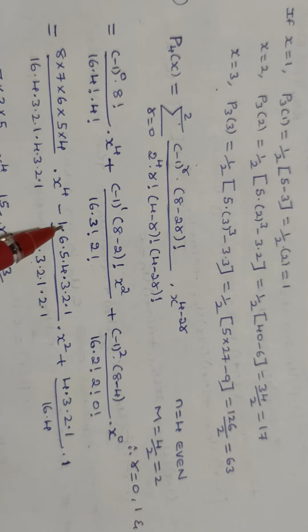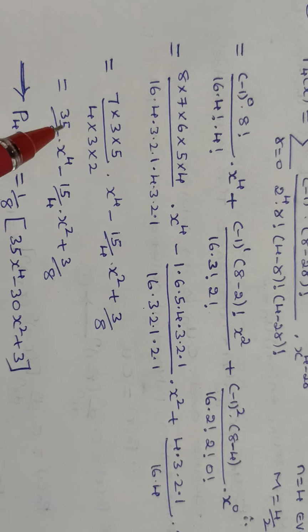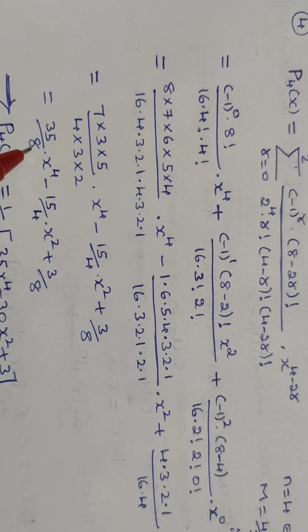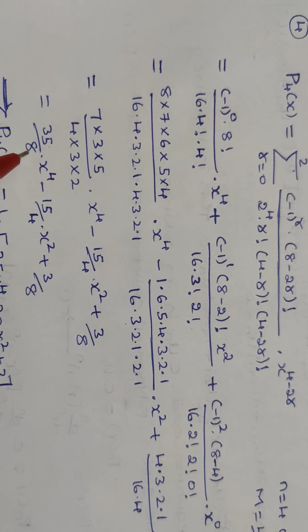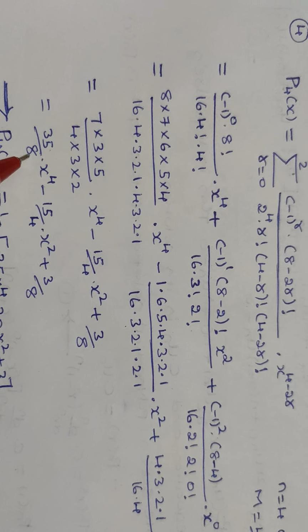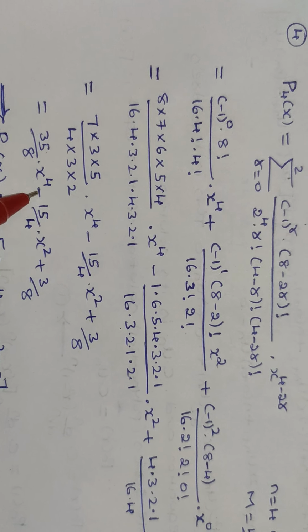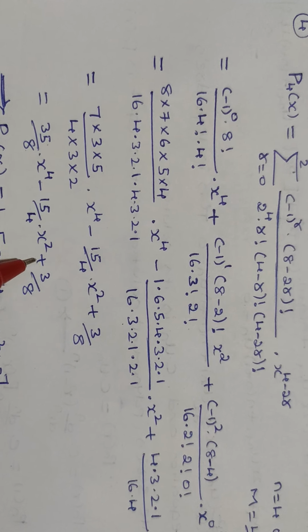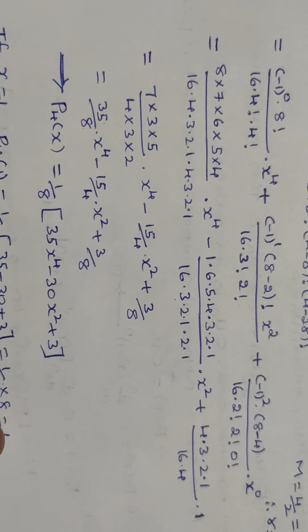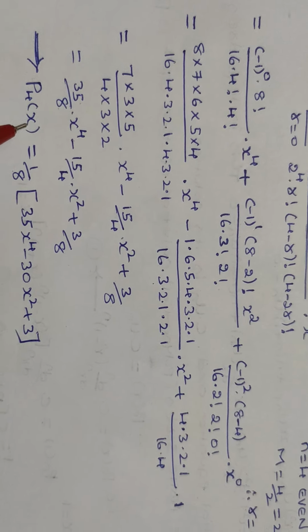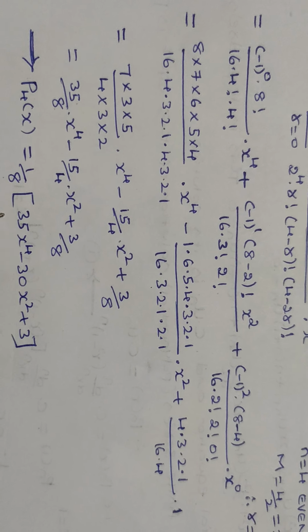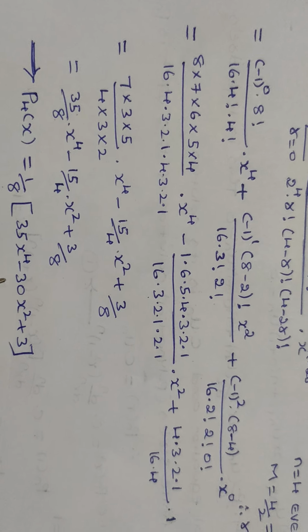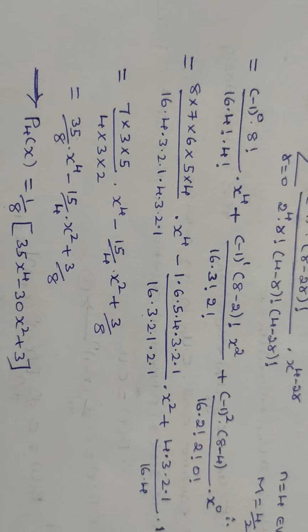So on simplifying we observe the value of P4 of x as 35/8 x⁴ − 15/4 x² + 3/8. Therefore the value of P4 of x will be 1/8 × (35x⁴ − 30x² + 3).